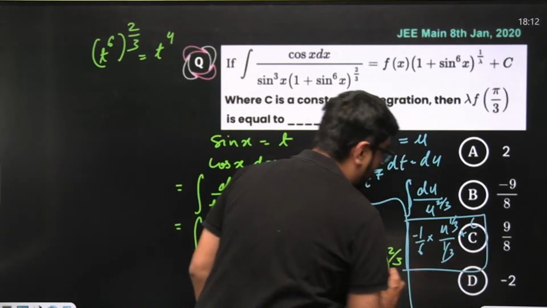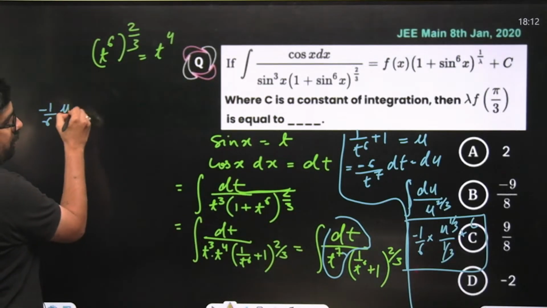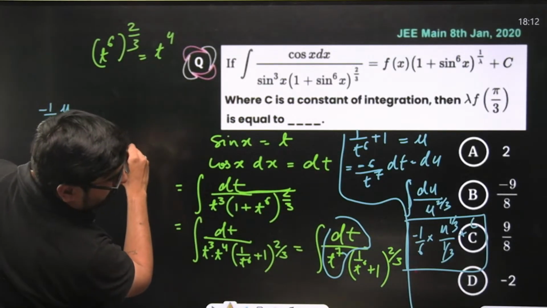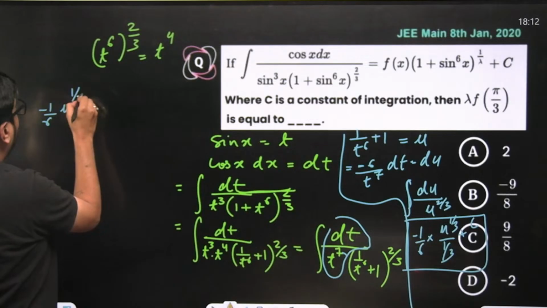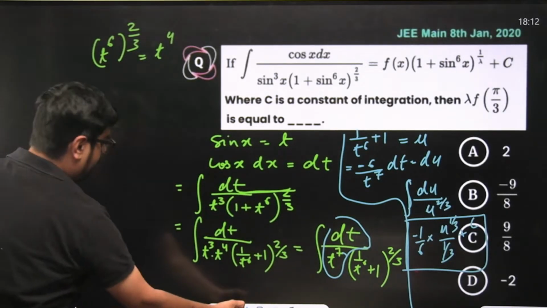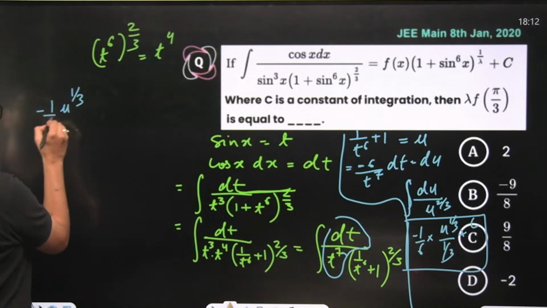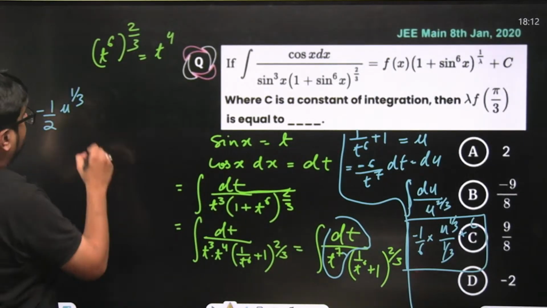Now you can substitute the values. Minus 1 by 6 u to the power 1 by 3 upon 1 by 3. So 1 by 2 only will remain: minus 1 by 2 u to the power 1 by 3 plus c.